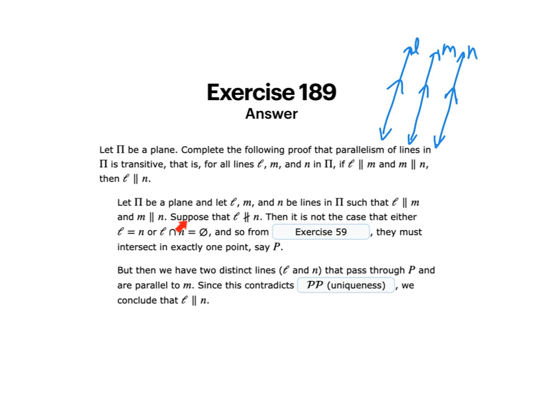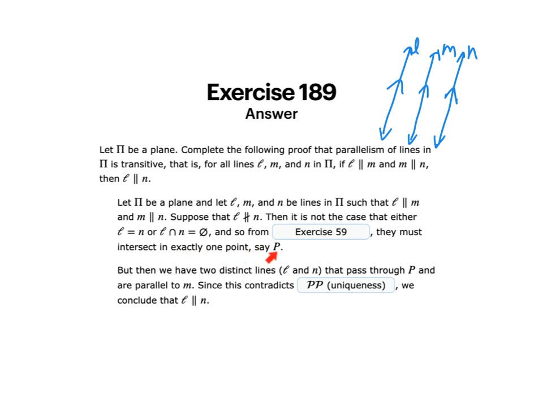We're going to try a contradiction sort of proof. Suppose that L is not parallel to N. Then it is not the case that either L is equal to N or L and N don't intersect. Let's say that again. It's not the case that either L is equal to N, in other words, they're the same line, or that L and N don't intersect. Remember that lines that are parallel are either the same line or they never intersect. So we're going to say that's not the case. And so from exercise 59, they must intersect in exactly one point, say P.